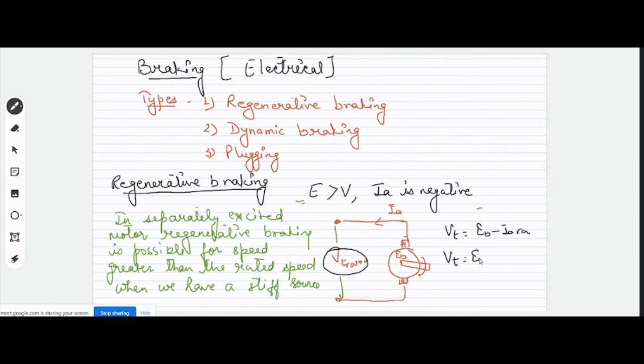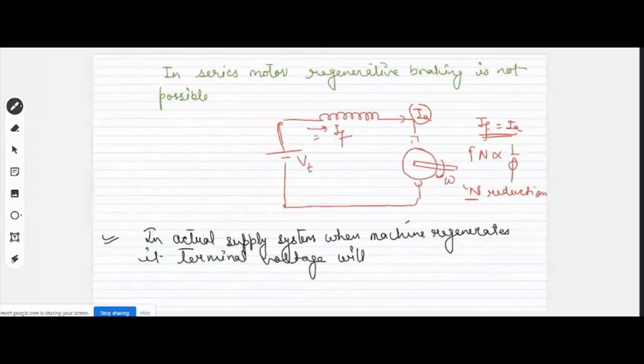Vt will be equal to Eb plus IaRa. तो Vt will be high or low? Sir, high. Right. So the answer is, in an actual supply system, when the machine regenerates, its terminal voltage will rise.